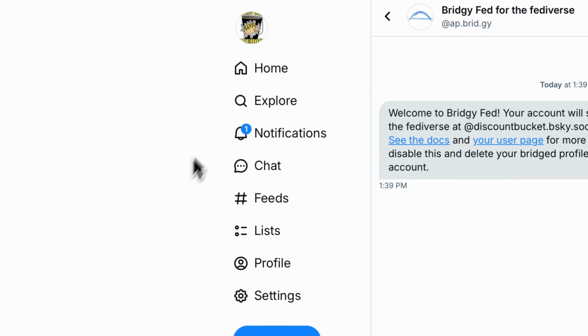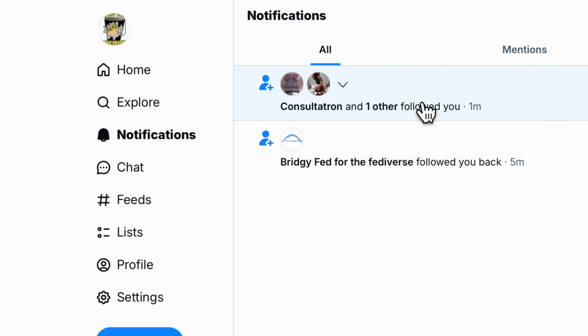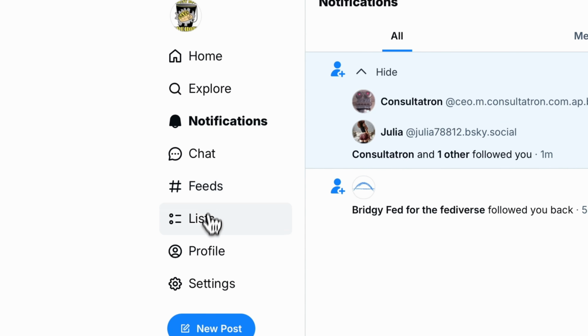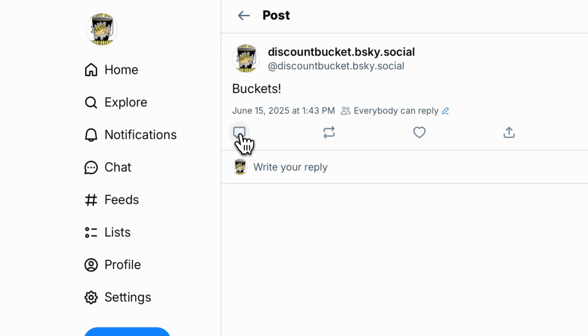And so now when we go over to Bluesky, you can see under notifications here that Consultatron has been marked as following us. And also on our profile page here, you will see shortly a reply from Consultatron. It does take a little bit of time, like there's a little bit of a delay in sending stuff to and from the ActivityPub and AT protocol. You will have to wait. It's not instantaneous. Anything from 15 seconds to 2 minutes or so, typically, before it shows up.